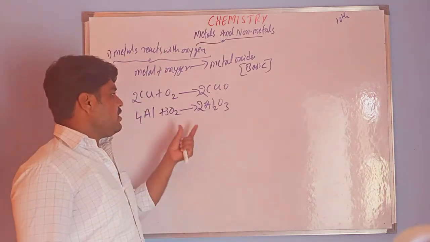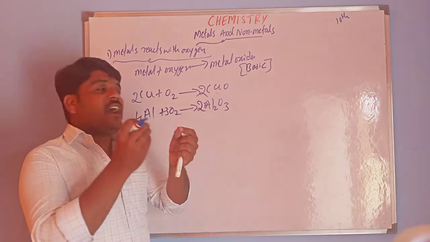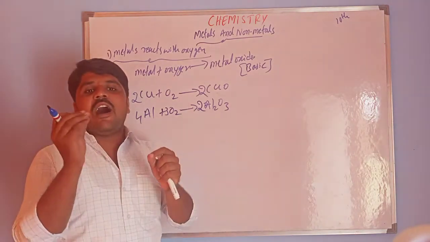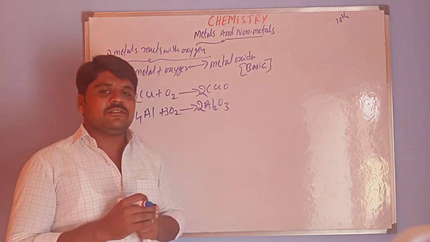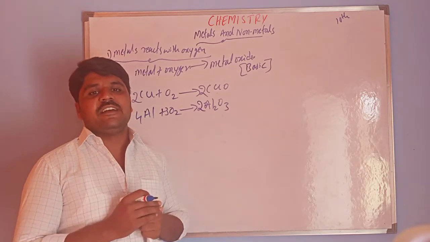Okay. So after this, we have studied the amphoteric oxides. So what are amphoteric oxides?